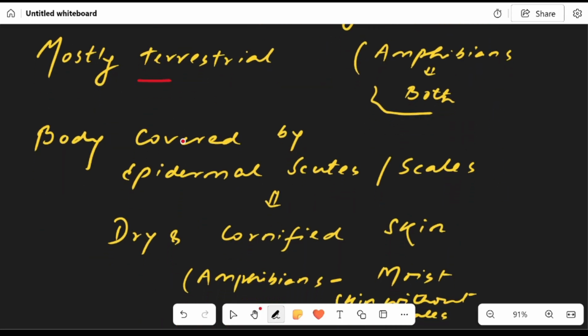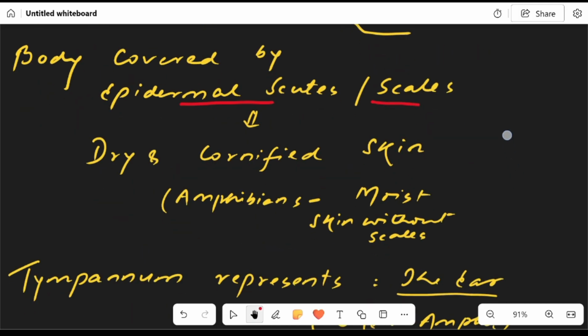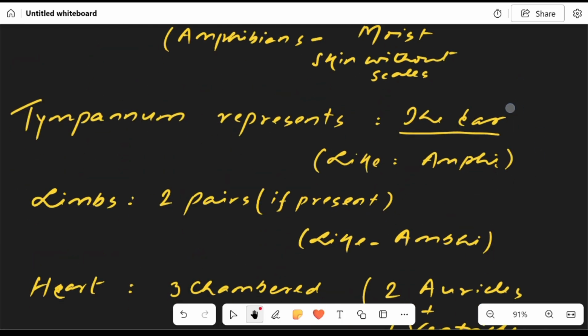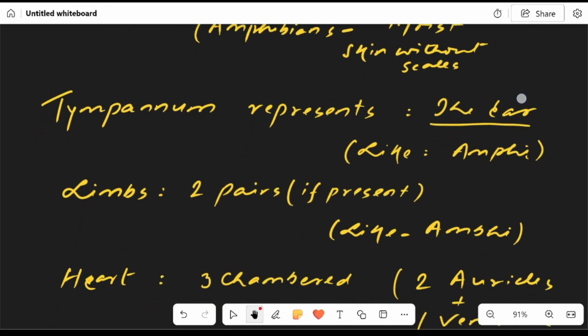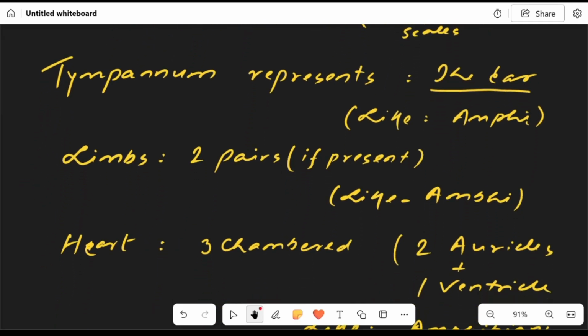The body of reptiles is covered by epidermal scutes or scales, and the skin is dry and cornified. The amphibians had moist skin without scales. Like the amphibians, these reptiles also have tympanum, which represents the ear. The limbs, like amphibians, are two pairs if present.